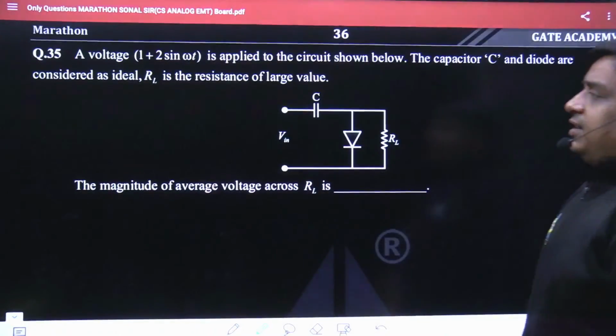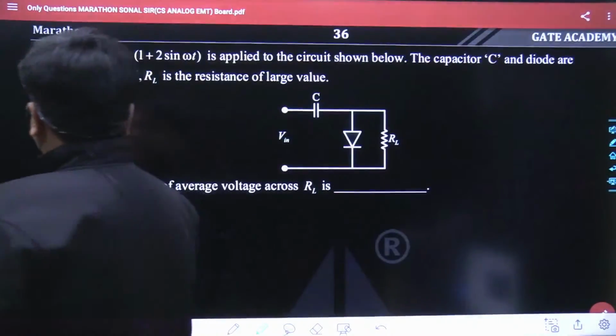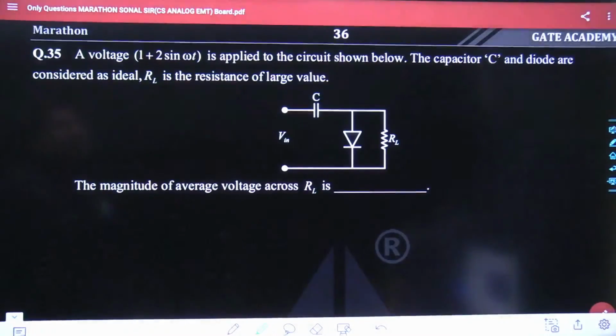This has been a perfect example of a clamper circuit. The problem states a voltage 1 plus 2 sin omega t is been applied to the circuit shown below. The capacitor C and diodes are considered as ideal. RL is the resistance of a large value. The magnitude of the average voltage across RL is being. Tell me what would be the best most answer for this given question. Again, 2 minutes are being allocated for this question. Within 2 minutes, you must be able to solve this problem well. Tell me what could be the best most answer.